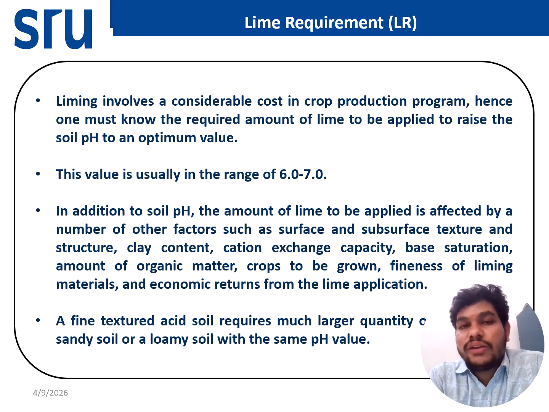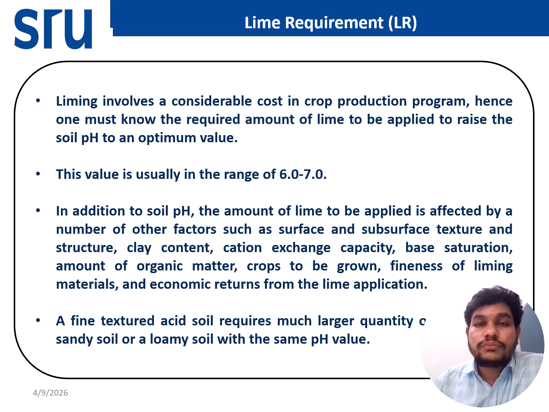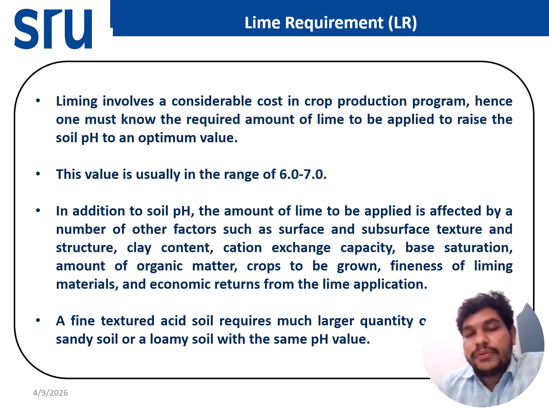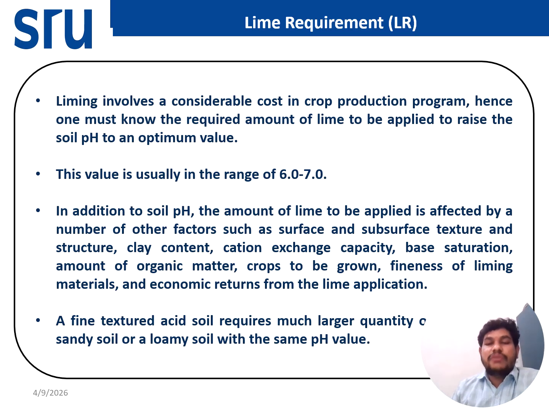If the soil pH is 5.5 and we want to raise the pH, 6.5 to 7.5 is considered neutral soil. So we have to bring the soil into the 6 to 7 range. If the soil pH is 4.5, how much lime is required to bring the soil to between 6